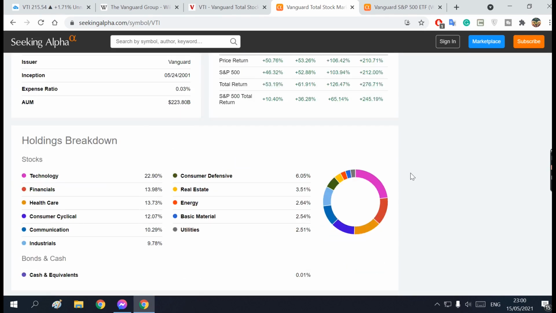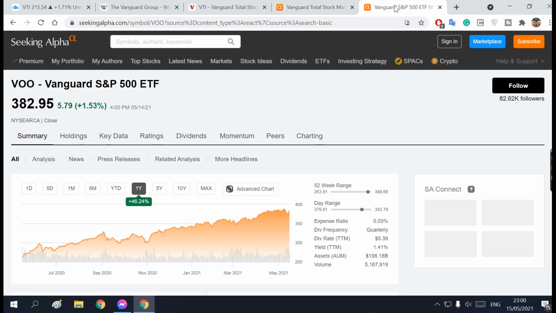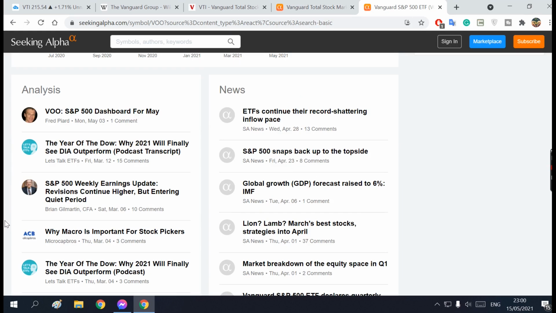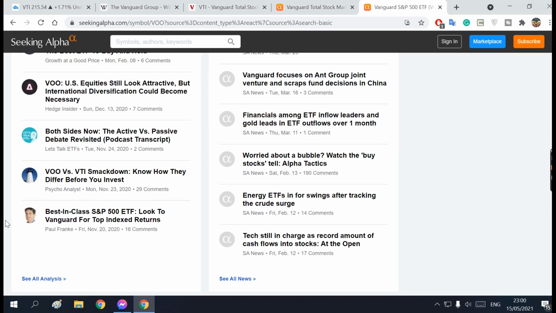And this is everything you need to know about this VTI. You can see here the top holdings, which are Apple first, Microsoft, Amazon, Facebook, and all of these big companies in the US. If you want to know the difference between VTI and VOO, VOO tracks only the biggest 500 companies in the US, whereas VTI not only tracks these companies but also small and mid cap companies.